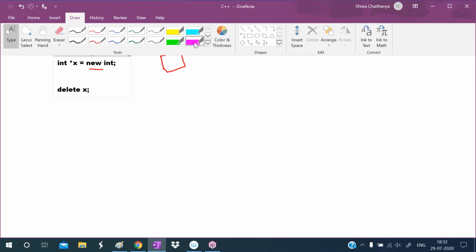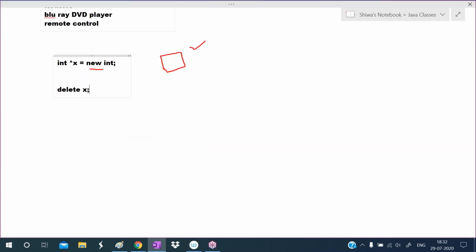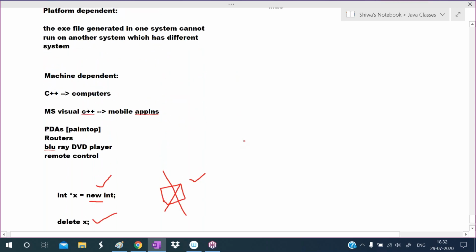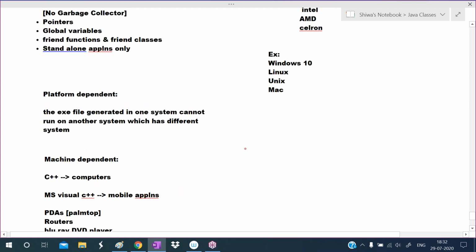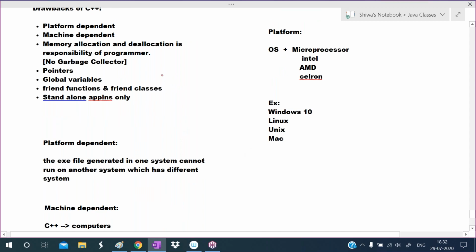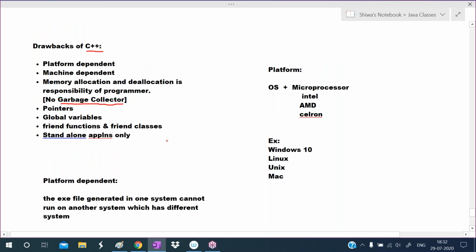Then only this memory will be destroyed. So we are responsible to allocate the memory and we are responsible to delete the memory. Automatic memory management is not there, whereas in Java, automatic memory management is there and unwanted objects are removed by the garbage collector. This garbage collector feature is not there in C++. So this is another drawback.